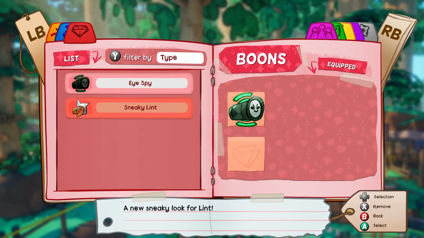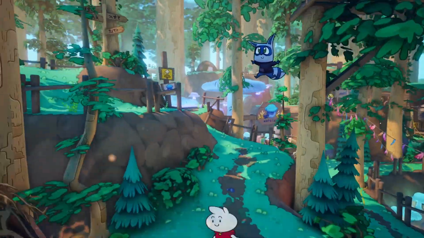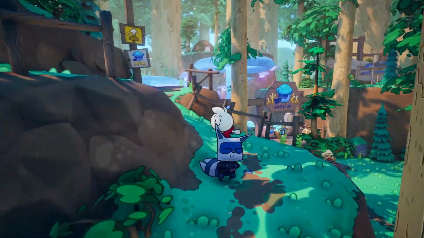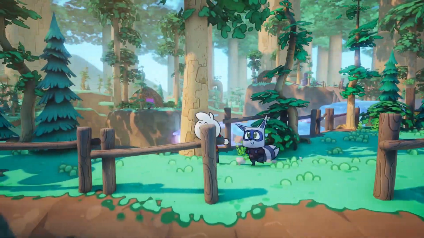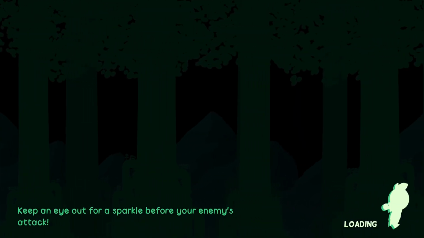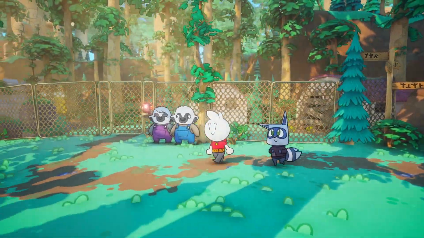So this is another quote-unquote badge. So you can equip that, and now Lint has a new look. So, yeah, I guess I'll just call them badges for now. But yeah, there are some badges that are just cosmetic, which is cool. Keep an eye out for a sparkle before your enemies attack.